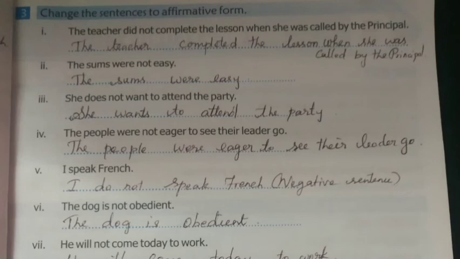The second one, the sums were not easy. That is a negative form. So positive form is the sums were easy. And third one, she does not want to attend the party. Does plus want is equal to wants. So she wants to attend the party. And fourth one, the people were not eager to see their leader go. The answer is the people were eager to see their leader go.